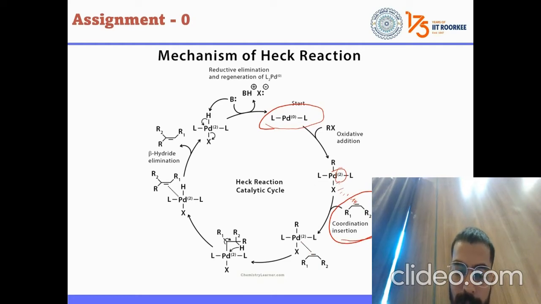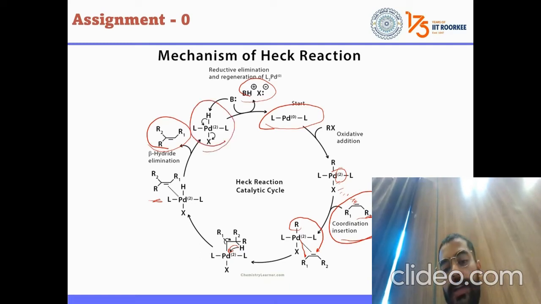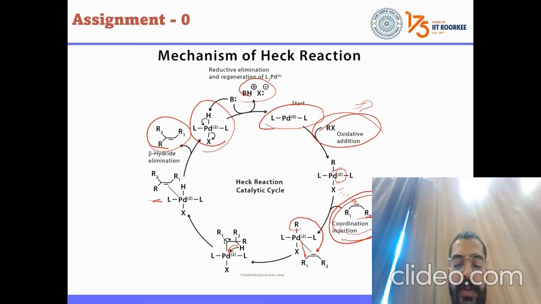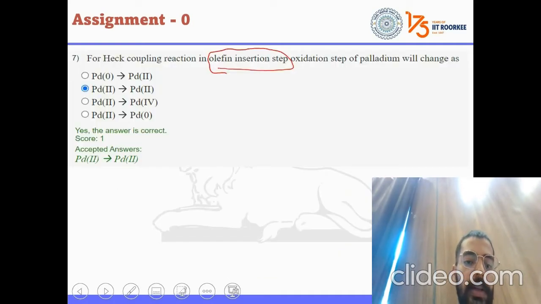What will happen? This R will go to R2 and this bond will form. This hydrogen will again move here and this bond will break again. A similar situation as here will occur, and beta hydride elimination will happen. We will find the coupled alkene, and to regenerate the catalyst, a base will be used, and the regeneration of this catalyst will happen. Quenching of the catalyst occurs, and only then will it stop, or else one of these gets fully consumed in the system. So this is your answer. Sorry, this one is the correct answer.